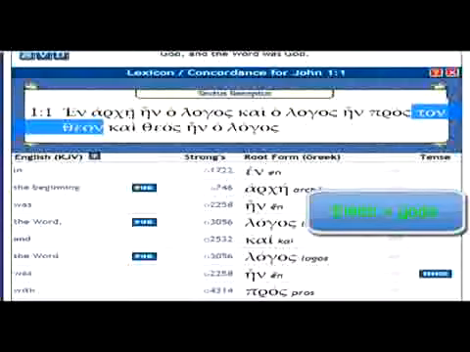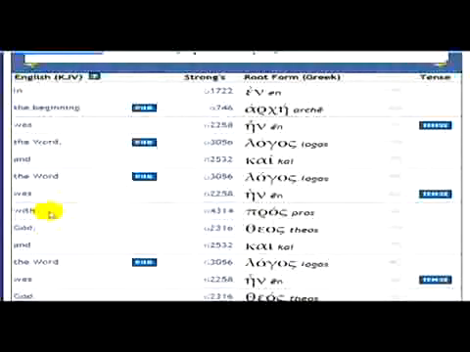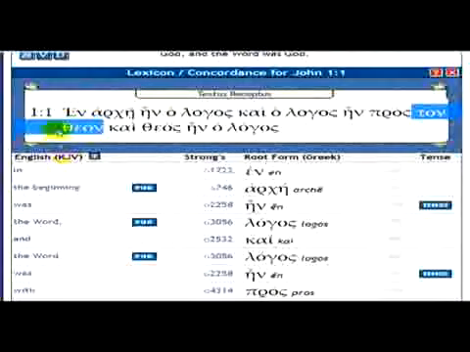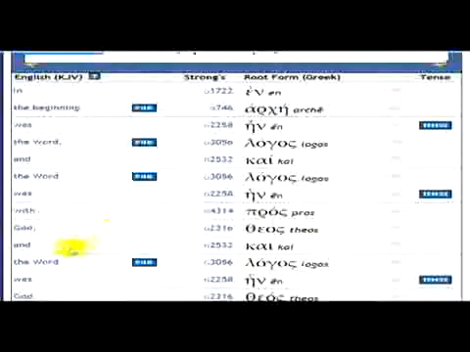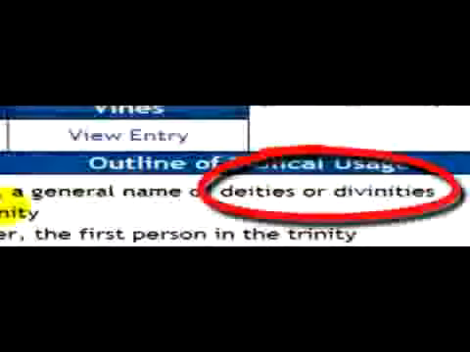Now when you read here, the word there is theon. Okay, now the word theon represents plural gods, more than one God. Alright, now when you scroll down here, it says here for theos, really the word is theon. For theos, when you click on it, it says a god or goddess, a general name of deities or divinities.